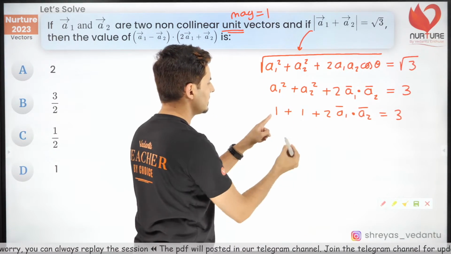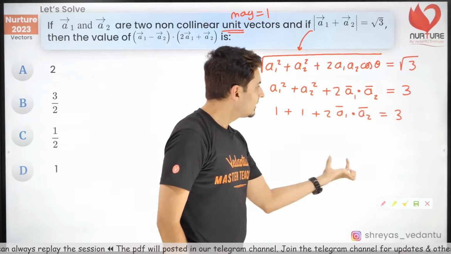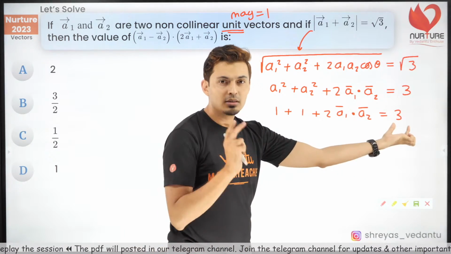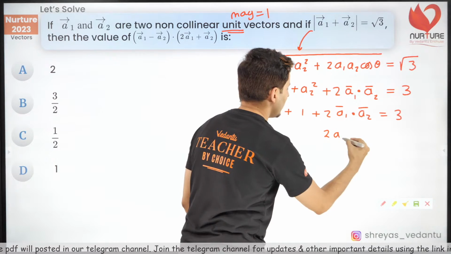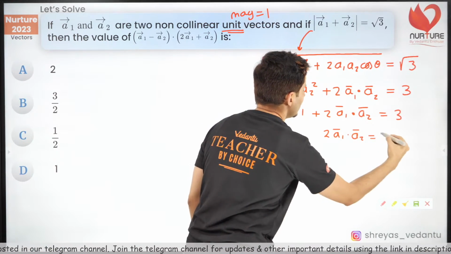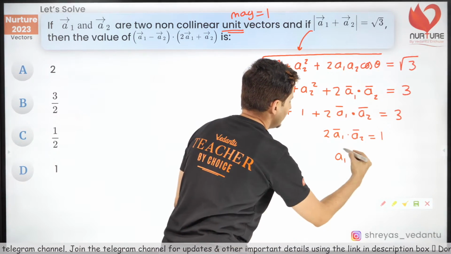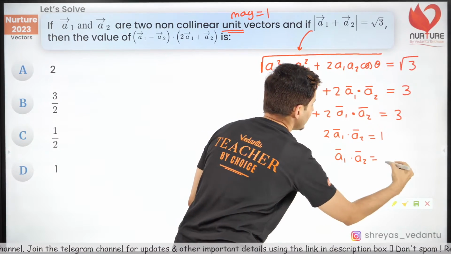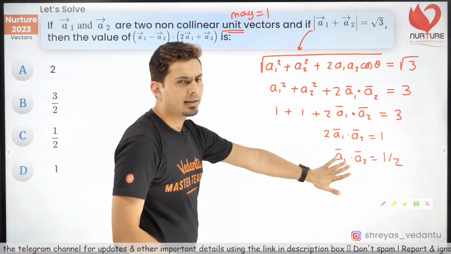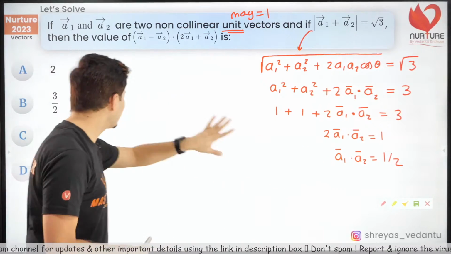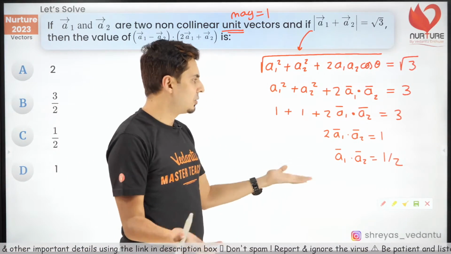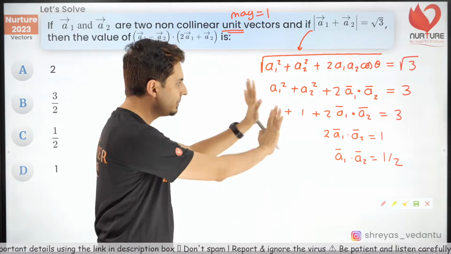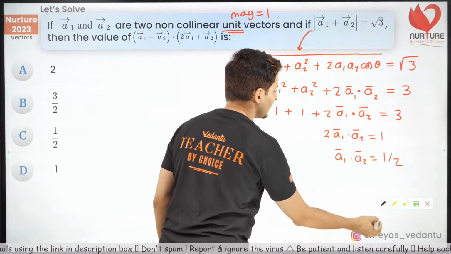So just rearrange. 1 plus 1 is 2. Take the number 2 to the other side. 3 minus 2 is 1. So naturally 2 A1 bar dot A2 bar is 1. Therefore A1 bar dot A2 bar is equal to half. This is what I just got, but this is not what is needed as of now. Maybe I might need it somewhere else. I just figured this out till here and am keeping it on the side, nothing else.